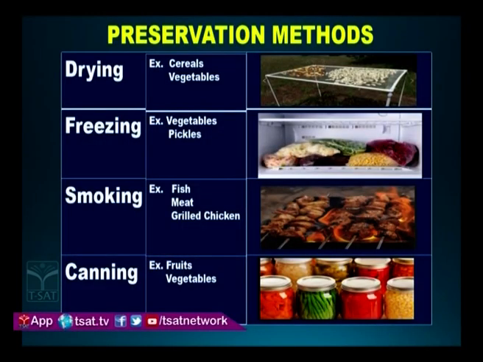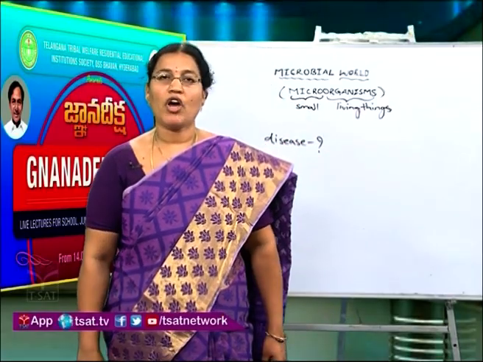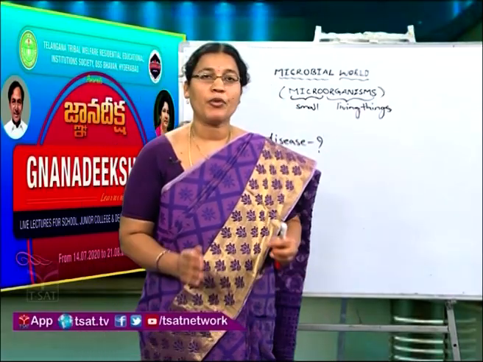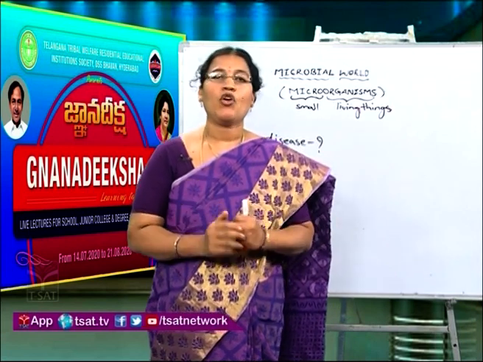Next we come to the last topic, that is preservation of food. We all know that food has many nutrients. So many microorganisms attack food to get the nutrients, and they will spoil the food also. It is compulsory to protect our food from the microorganisms.